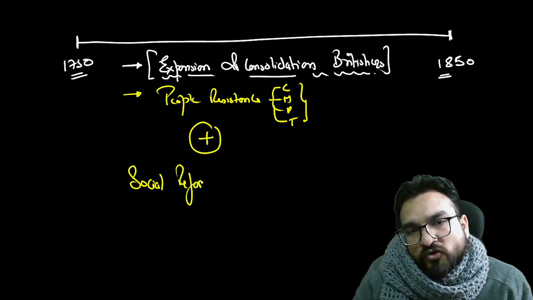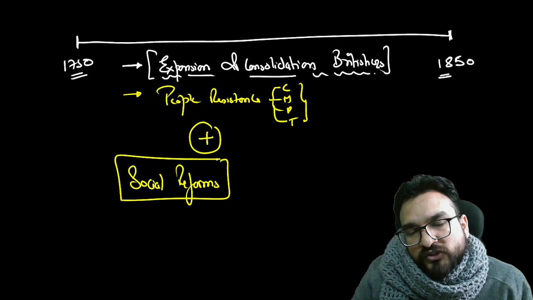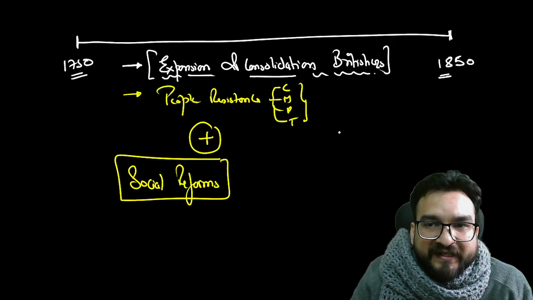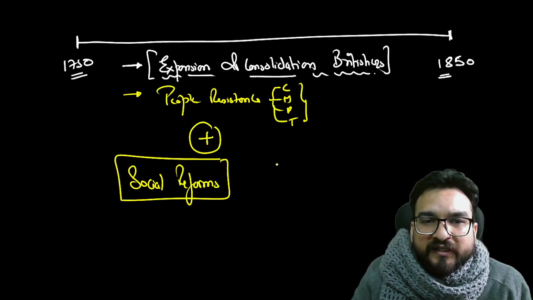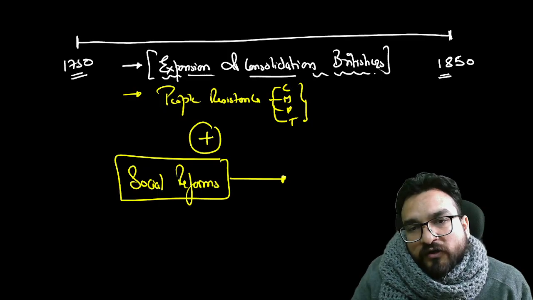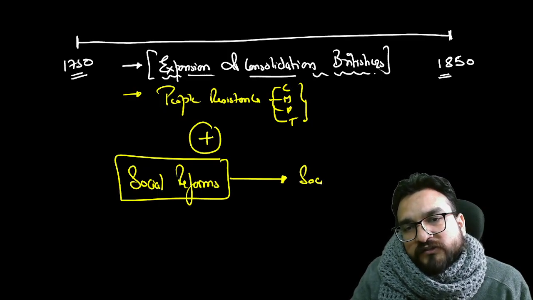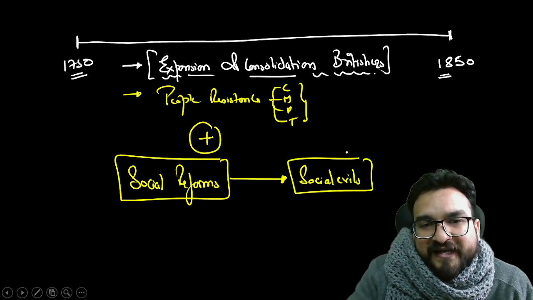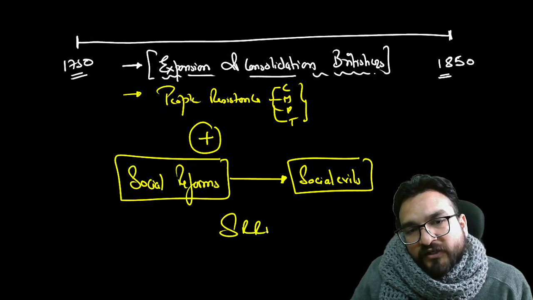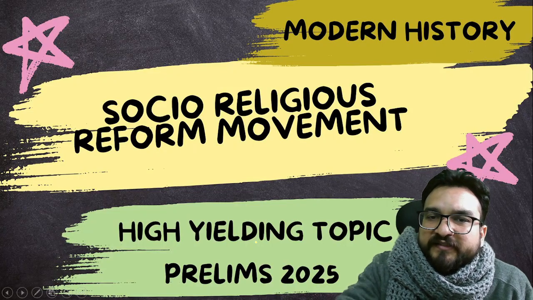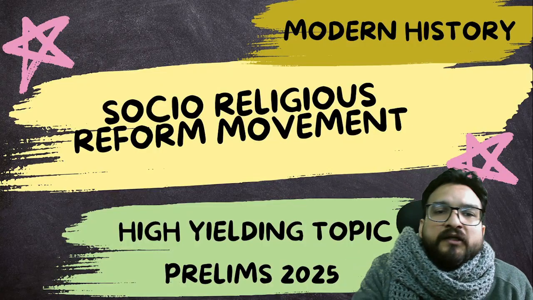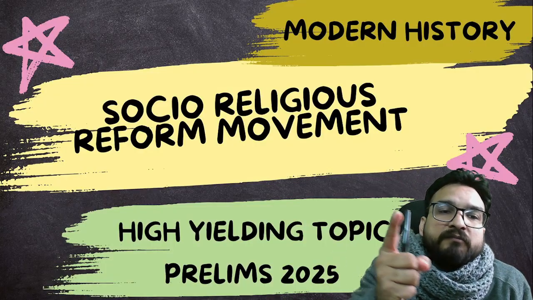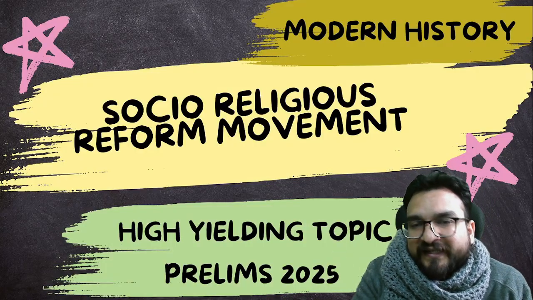Social reformers or revivalists also you can say, because a lot of social evil was going on and people were getting enlightened. Enlightened means people were getting educated and they were fighting for the abolition of these social evils. That's how this topic is placed as SRRM. During the same time frame, you will see several religious leaders coming. Not religious leaders only, but several reformers will be coming who will be fighting against the social evils, right?